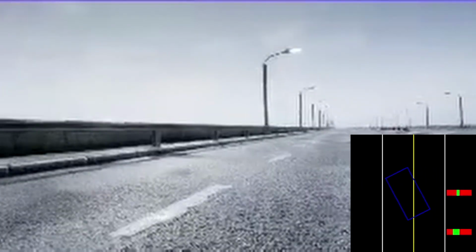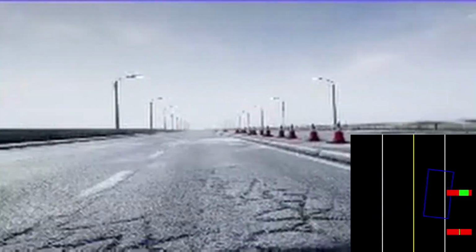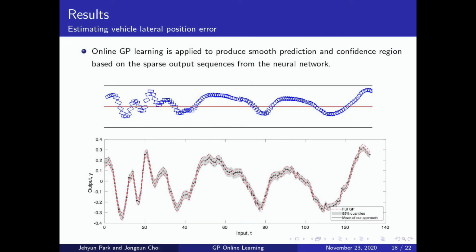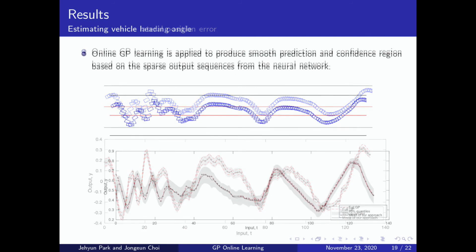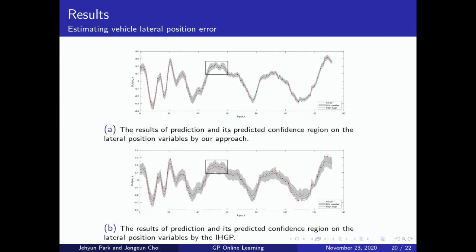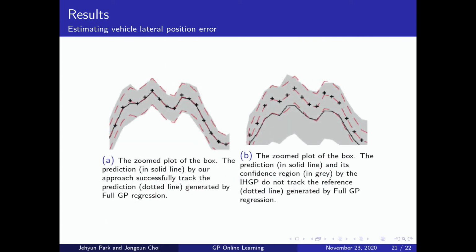Here, we plot the lateral error and the heading angle simultaneously. Blue rectangles in the upper figure is the trajectory of the vehicle, and the lower figure shows prediction results using our approach. Our method can be applied equally for heading angles. Comparison results are shown in the figure. It doesn't seem to be a big difference in this example, and it's slightly better in the regions marked with black boxes. These figures are zoomed plots of the black boxes in the previous slide. Our approach's prediction tracks the reference prediction better than the IHGP in this region.